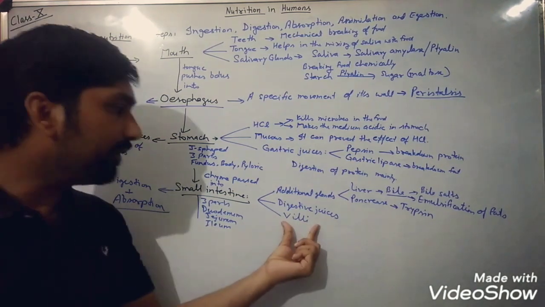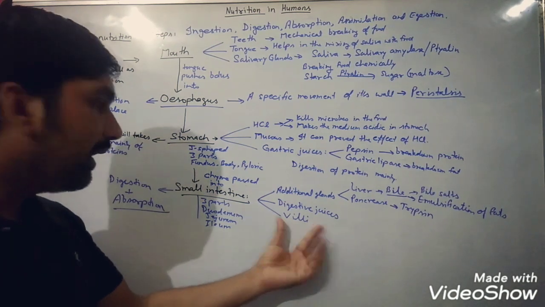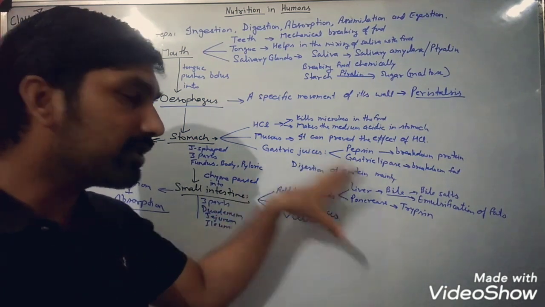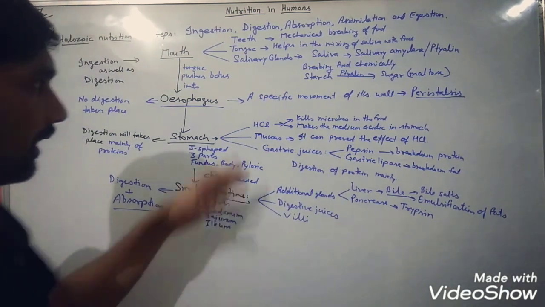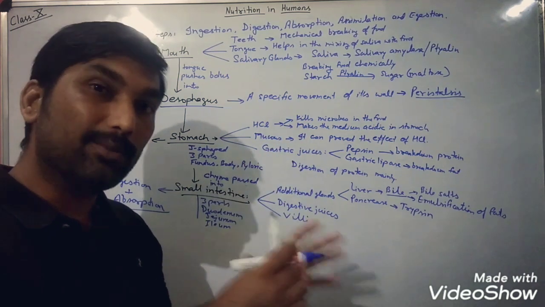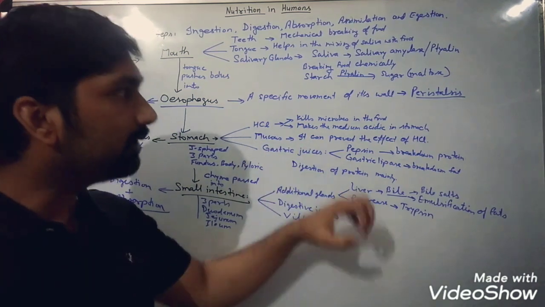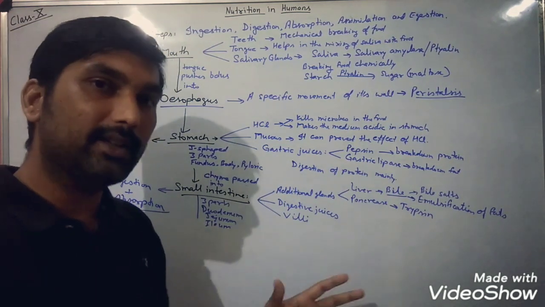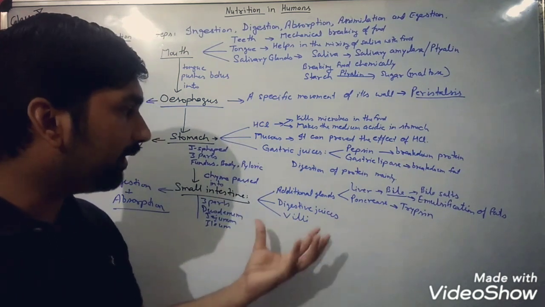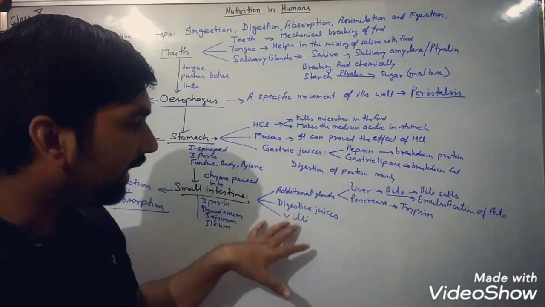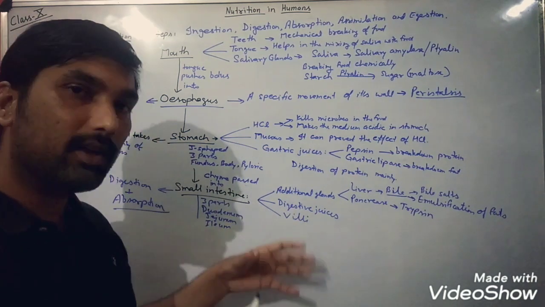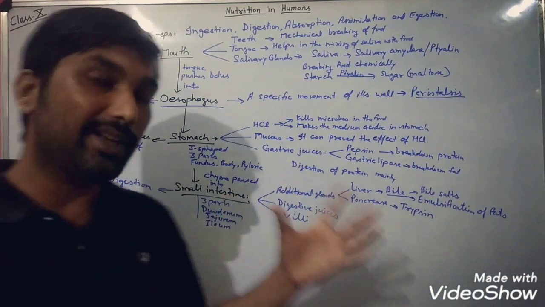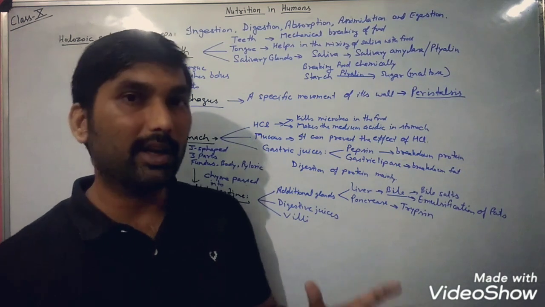So the villi, which are the finger-like projections in the small intestine, are going to absorb the soluble products of the digested food materials. Carbohydrates will be broken down into the simplest sugar, that is glucose. Proteins will be broken down into amino acids, and fats will be broken down into fatty acids and glycerol. All these nutrients will be taken up by the blood vessels lined in the villi, and from here they will be transported to each and every tissue and cell of the body, so that the body can use them.